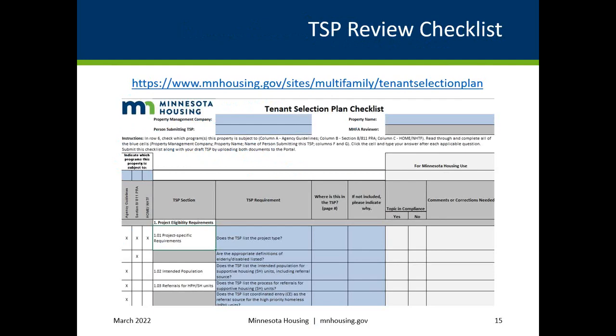This slide provides a snapshot of what the checklist looks like. The owner-agent, housing provider, should complete the blue sections. A key starting point is to indicate to what programs the property is subject. Once you determine that detail, follow the cells that have an X to determine which sections apply to your project. This will also determine the elements Minnesota Housing staff assigned to review the TSP will be looking for.